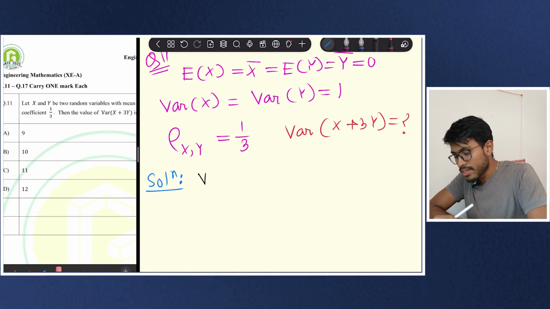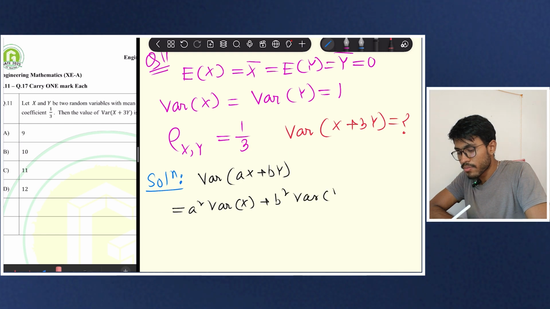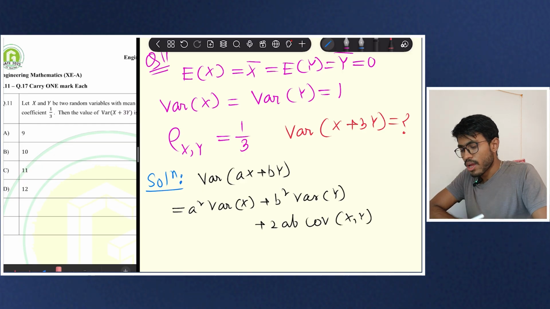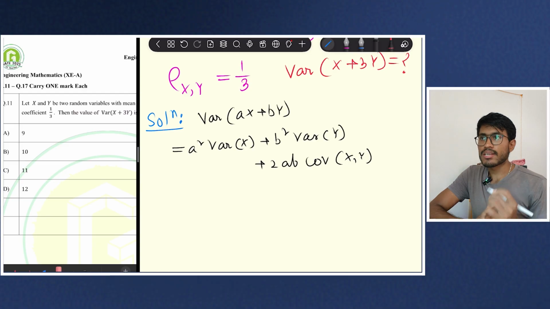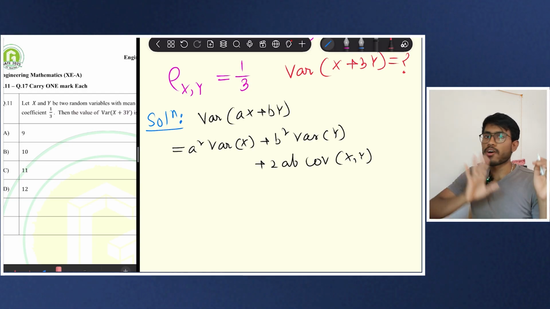Now here, people take this approach that they use the formula variance of ax plus by equals a square variance of x, plus b square variance of y, plus 2ab into covariance of x comma y. There is nothing wrong in memorizing this formula, but if you are like me, then I feel very irritated in memorizing so many formulas.